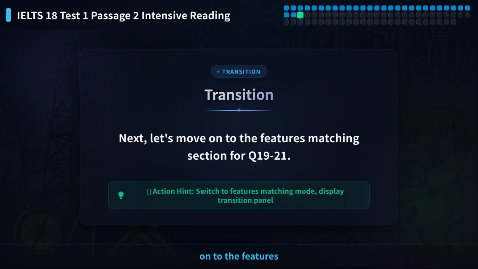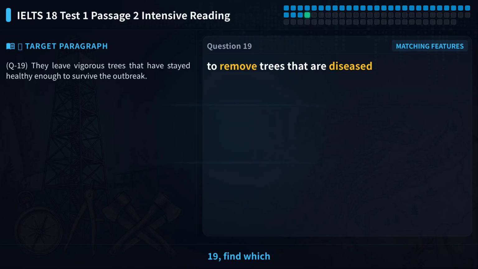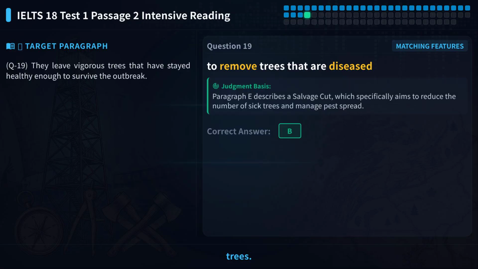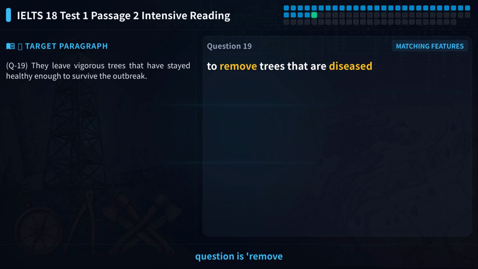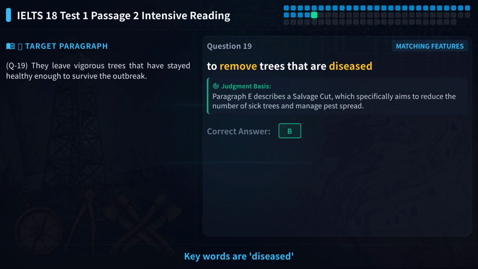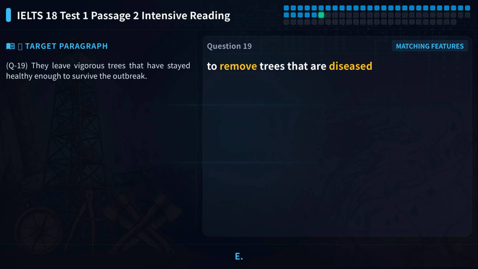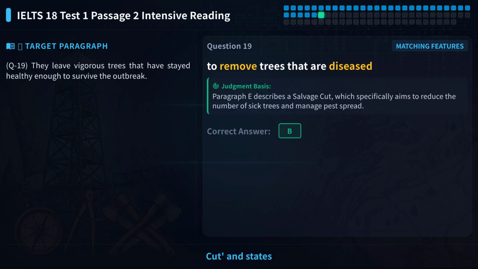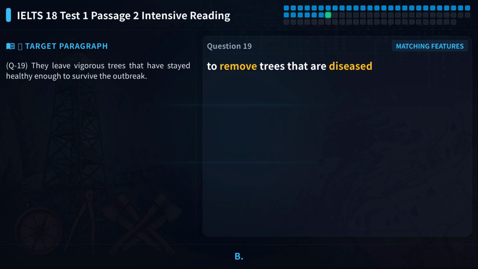Next, let's move on to the feature matching section for Q19-21. Let's look at question 19, find which researcher or cutting method aims to remove diseased trees. Please pause the video and think first. The core of the question is remove diseased trees. Keywords are diseased and remove. We need to find which cutting method targets sick trees. Locate paragraph E. It mentions salvage cut and states this cutting reduces the number of sick trees, which perfectly matches the question. So the answer to question 19 is B.